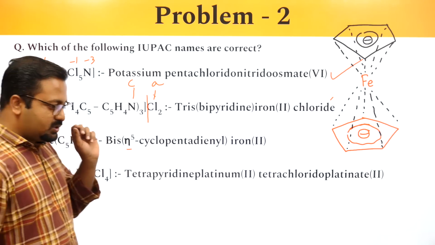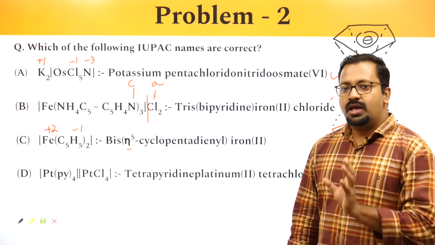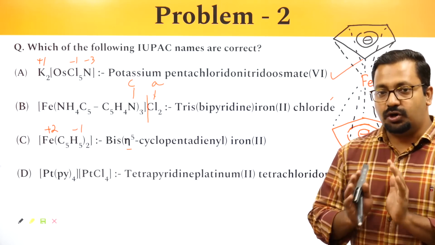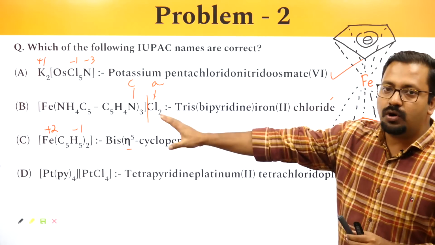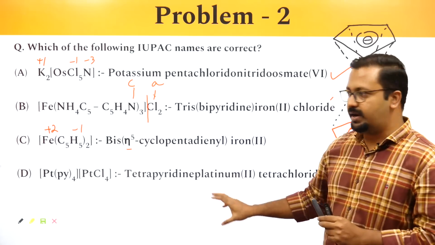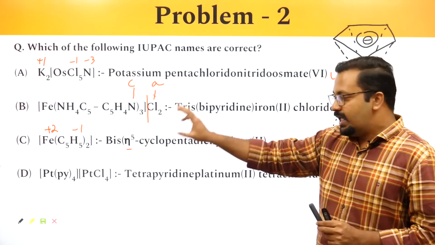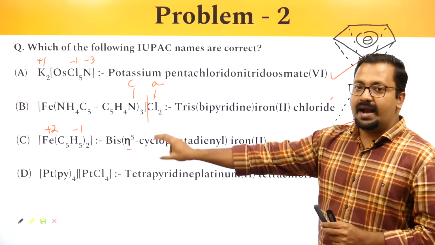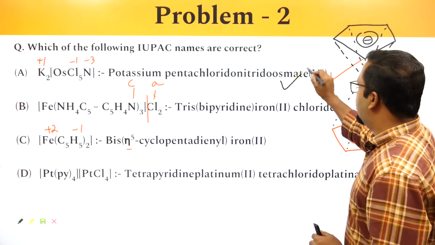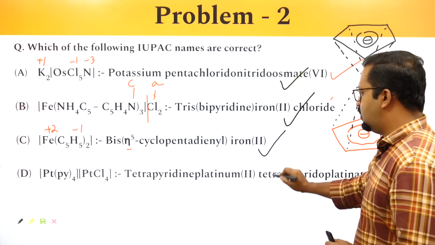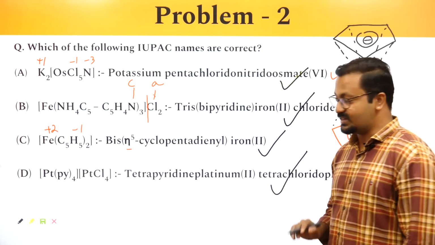Total negative charge is -4, so total positive charge should be +4. +4 would be divided as +2 on one platinum, +2 on another platinum. So it will become tetrapyridine platinum 2, tetrachlorido platinate 2. Okay, 2 and 2. Our correct answer should be all of them. Clear? Let's move on to the next question.